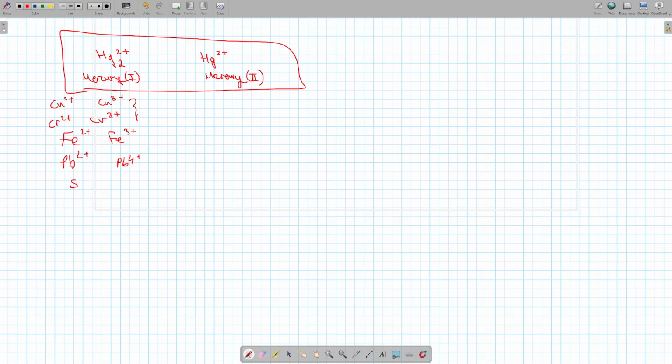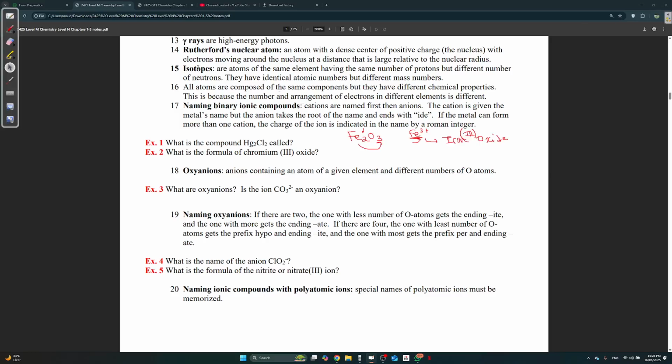Tin, Sn. You also have gold, which is Au. These are just some examples of transition metals that have different oxidation states. So that being said, let's move on.